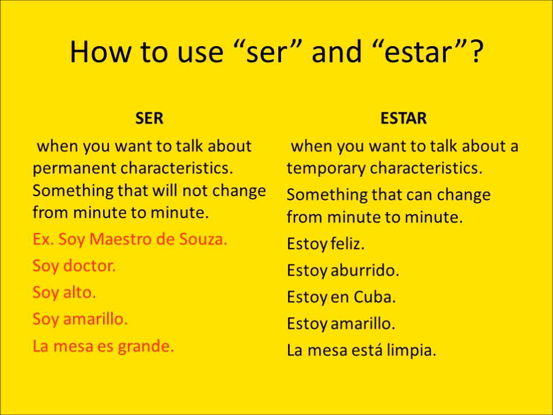Estoy amarillo. The reason that I used this example, and you see in both verbs, is because when you use it with the verb estar, it's something that is temporary. You know, I am sick just for a little bit, so at the moment I am yellow. I have that yellow color. So I'm going to use estoy amarillo. It is something that is temporary. 10 minutes later, I am not yellow anymore.